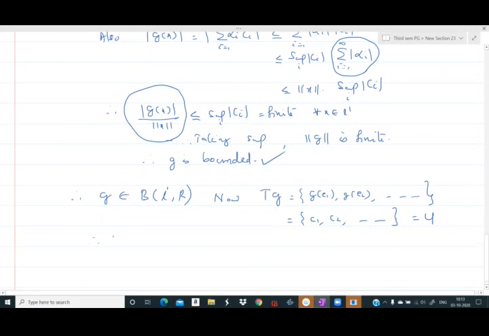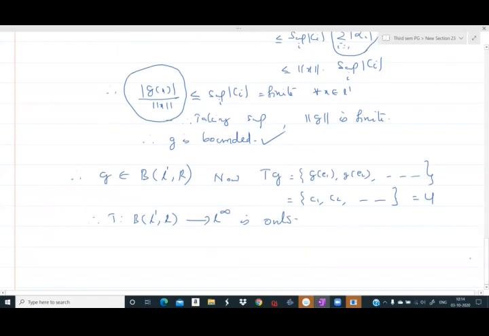Therefore, that function T defined from BL1R to L infinity is onto. So we showed that T is one-one and onto. Now to show that T is norm preserving,